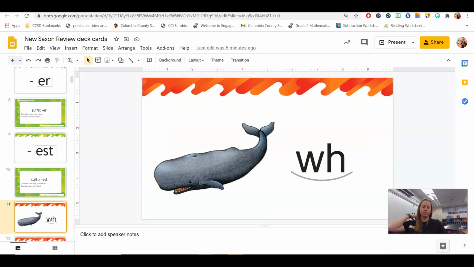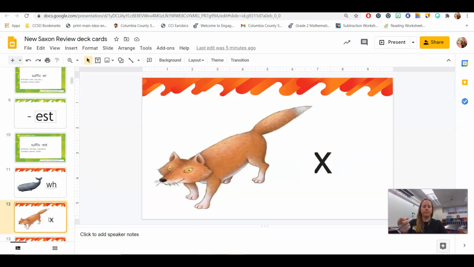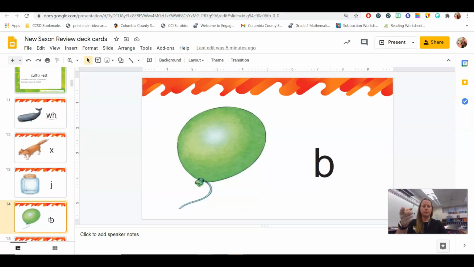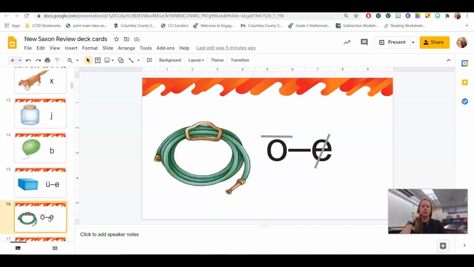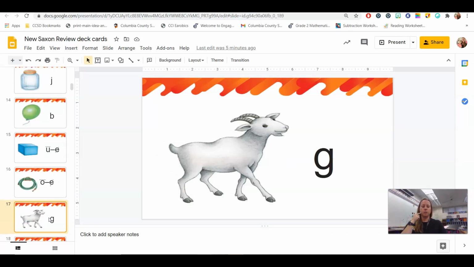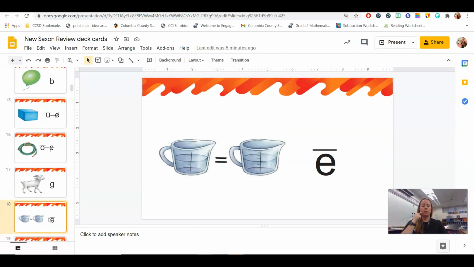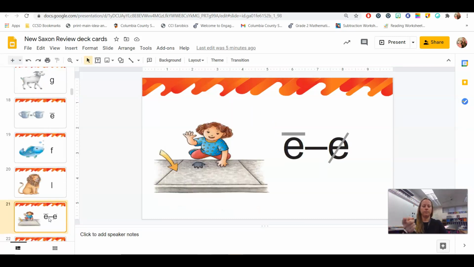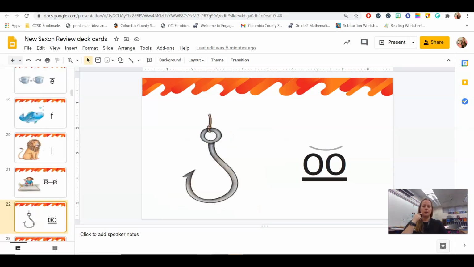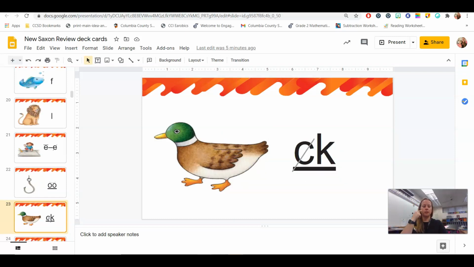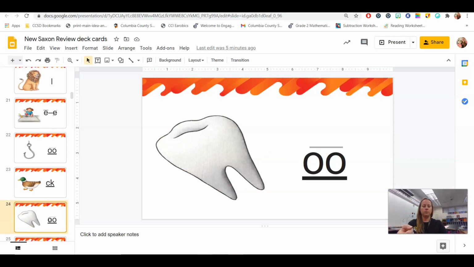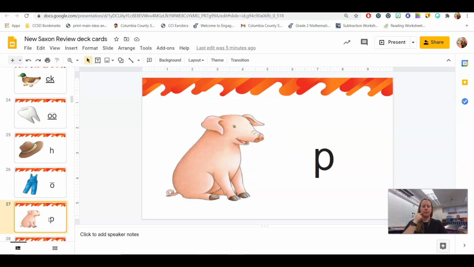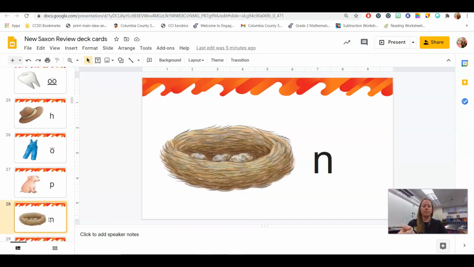Okay, we have our picture decks. Whale, w. Box, x. Jar, j. Balloon, b. Cube, u. Hose, o. Goat, g. Equal, e. Fish, f. Line, o. Concrete, e. Hook, Duck, k. Tooth, oo. Hat, overalls, o. Pig, p. Nest, n.